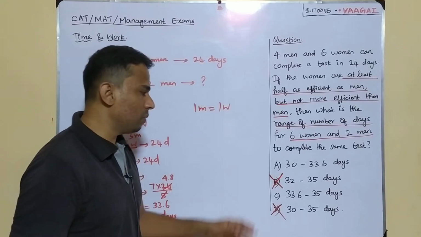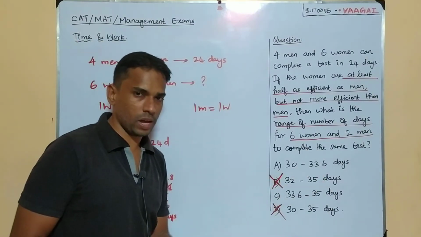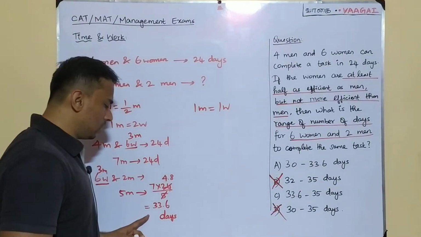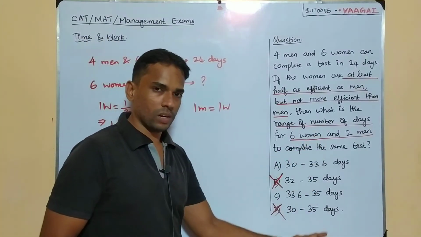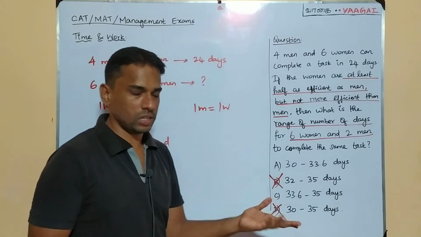Yes, is it clear? Why? Because we don't find the 33.6 there. Okay, so we are very sure that one possible extreme is 33.6, and in that case it's going to be options A or C. That's going to be the answer.